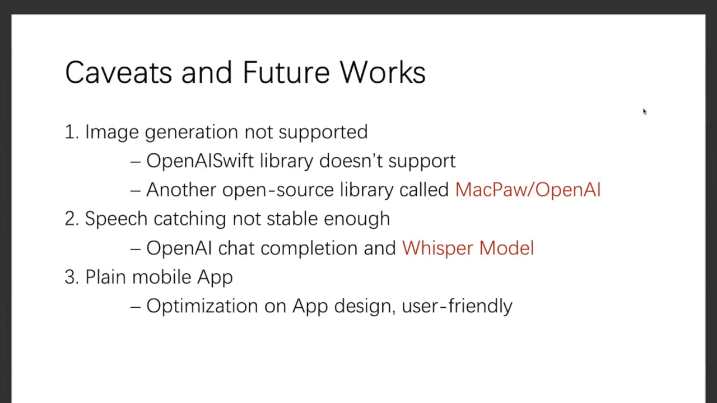And the third problem is that we have a really plain mobile app, in the sense that it's not fantastic, it's not fancy enough, and it only has a text field and a button to send the speech, and it only has a screen to show the messages from the user and ChatGPT. So for the future work, one good thing is to optimize the app design, especially to make it a more user-friendly app, to make it more fancy, attractive, and so on.